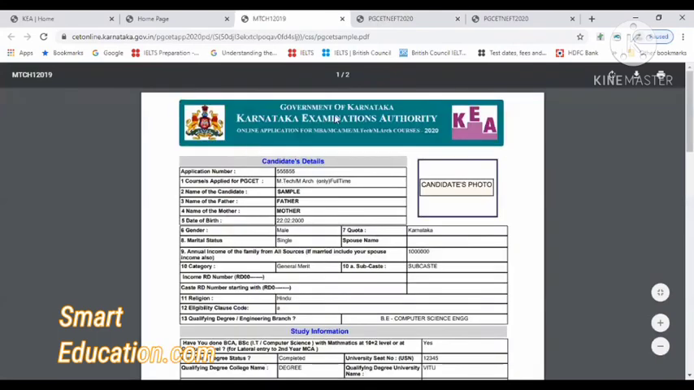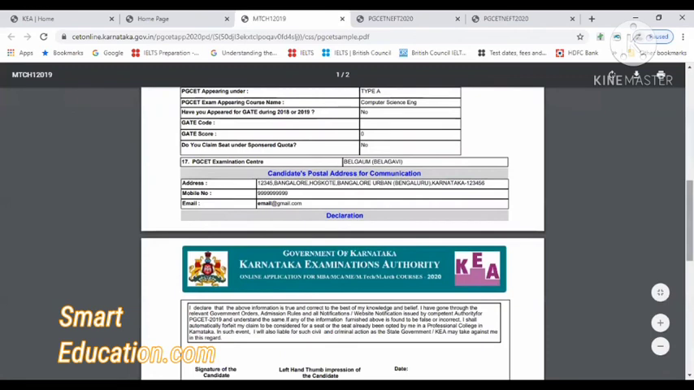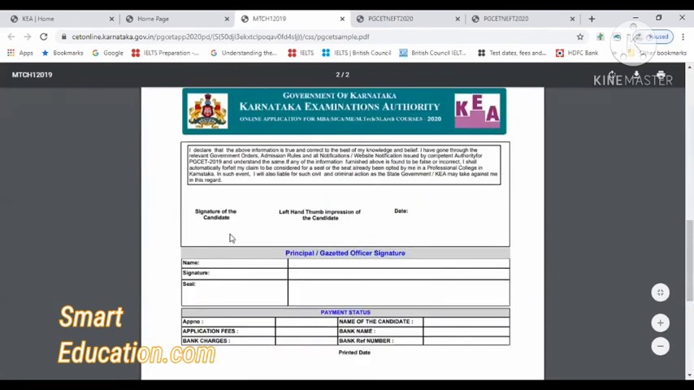Here is a sample application. Your photo will come here along with all the details you have entered, and your signature and thumb impression will come here. Here the bank payment status will show. If you have done the payment, all the details will be here. That payment has to be shown, otherwise there is no use of taking the printout.